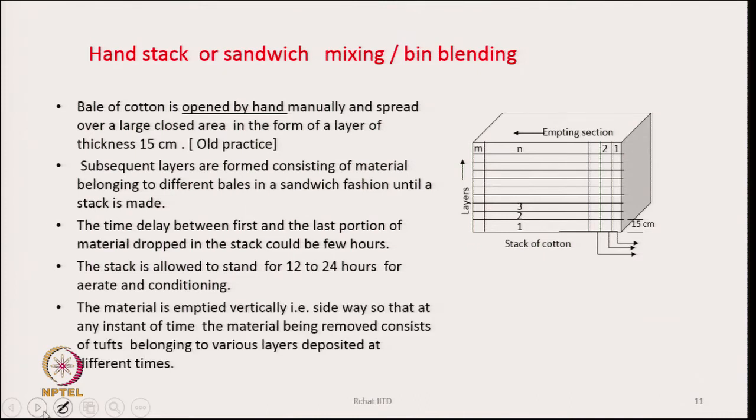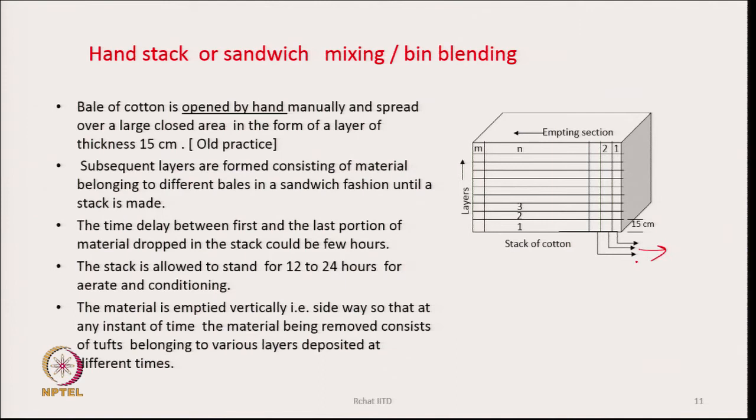But the material is now emptied vertically. You see we are again cutting like slice 1, 2, 3, 4 like this, sideways we cut it and then we feed it to the main line.